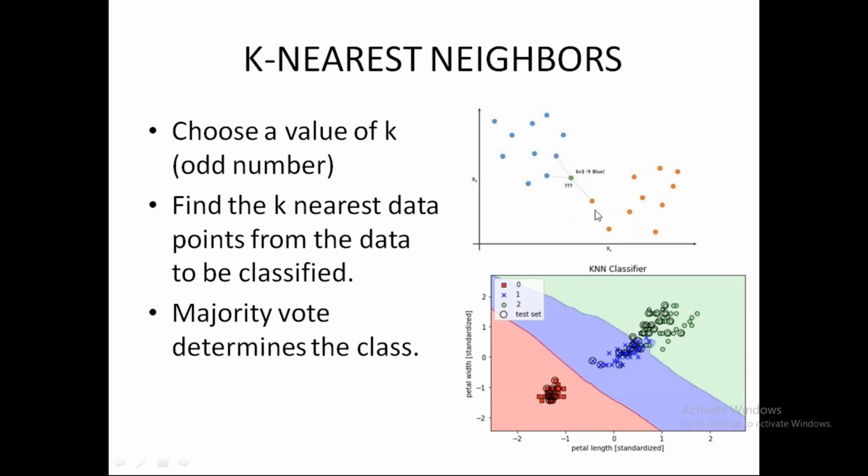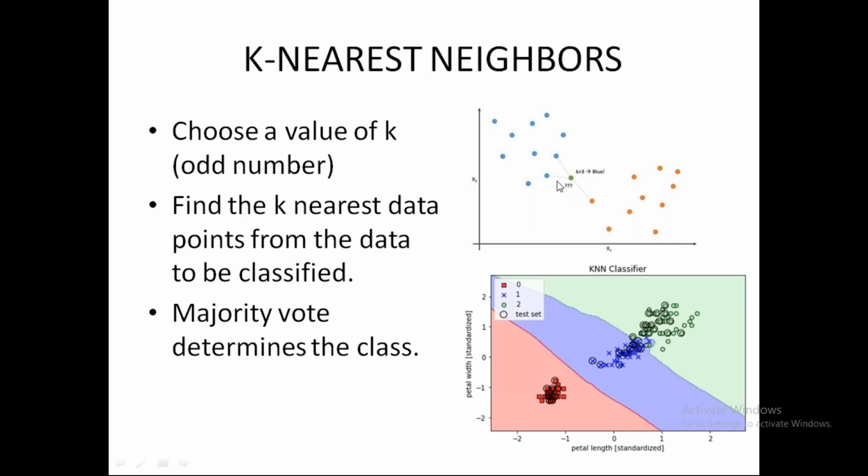So I find the 3 closest data points to my green data sample. The 3 closest data points cover 2 blue samples and 1 orange sample. So what happens is it assigns this green data point into the blue class. Now, if I had k equal to some even number, let's say 4, then it might have taken the 4 closest samples and included this orange sample as well. Now we would have 2 blue and 2 orange samples. This will make it very difficult for the green sample to be classified because we have an equal number of orange and blue samples.